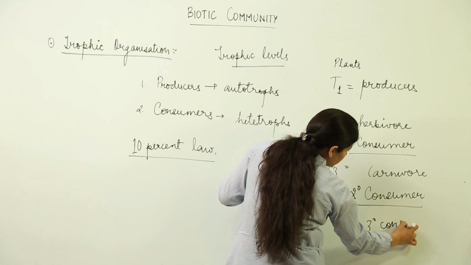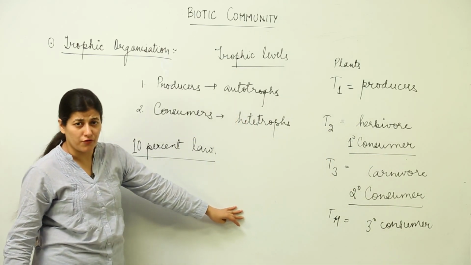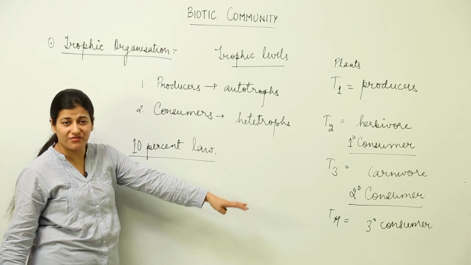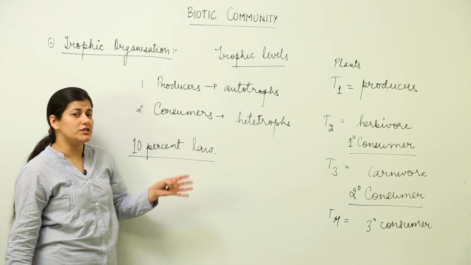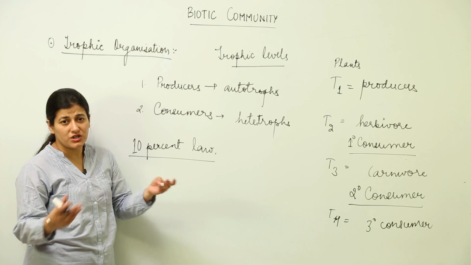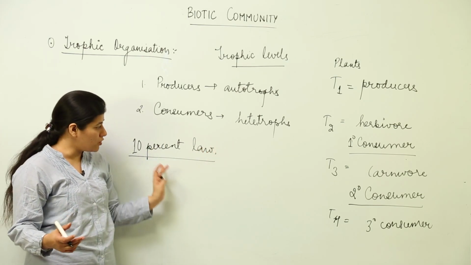But do keep in mind that the community cannot have a trophic level beyond T4, because over there the energy would be minimal. If it goes to T5, the fifth trophic level, then whatever organism is taking up would be wastage. No energy would come, and the maximum of it would be lost in the form of energy.